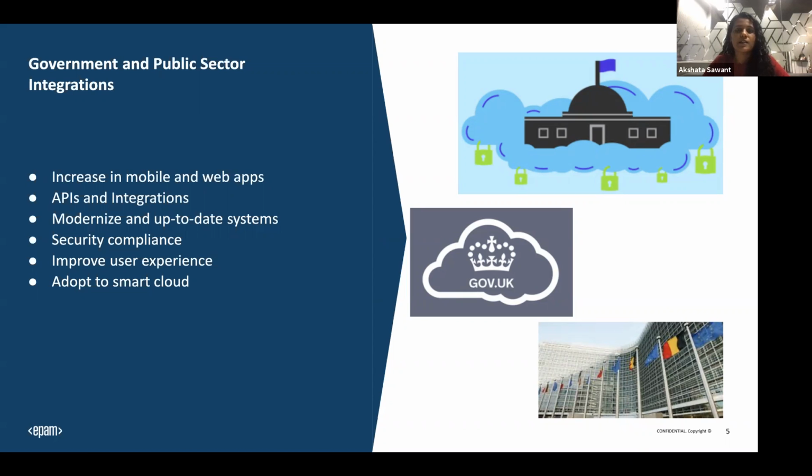For that, there needs to be a switch from legacy systems and traditional methods to the government cloud or something like that. What's needed is to keep the applications up to date in order to provide a better user interface, better user results and delivery. They need to adopt a smart cloud. So why are we focusing here on the government cloud? Because of the regional clouds, right?